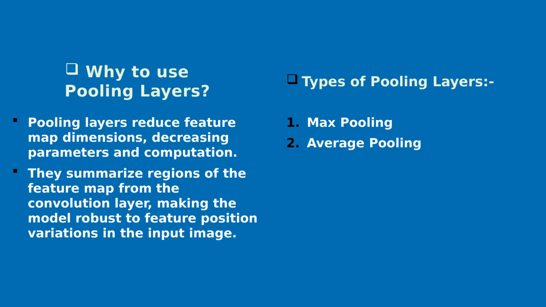Next, sometimes we need to use pooling layers also. Pooling layers reduce the feature map dimension, decreasing the parameters and computation, and they summarize the regions of the feature map from the convolutional layer, making the model robust to feature position variation in the input image. This is the same line I have written in the PPT. We have two types of pooling layer: max pooling and average pooling.